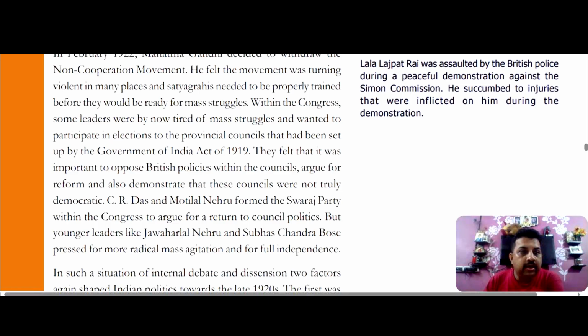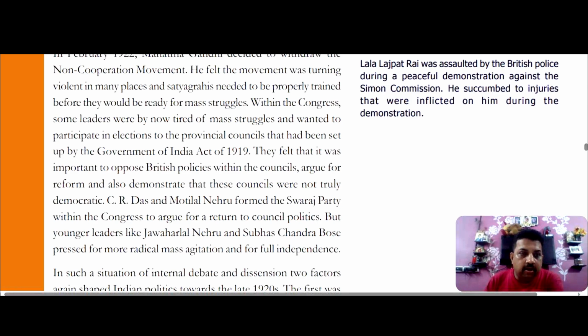So here you can see that in this part one portion is written: Government of India Act 1919. It might be a question: what is the Government of India Act 1919?